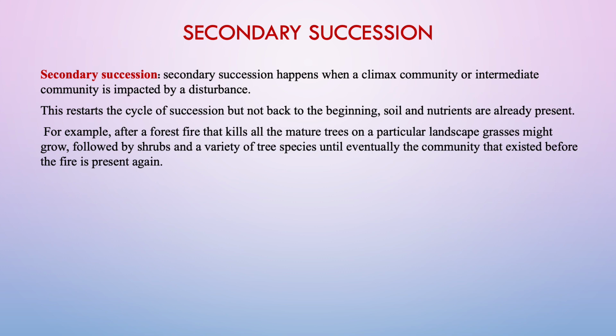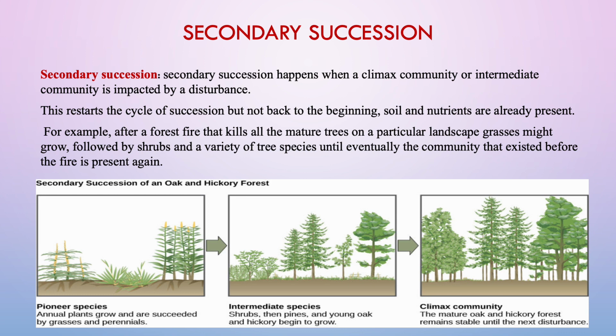For example, after a forest fire that kills all the mature trees on a particular landscape, grasses might grow, followed by shrubs and a variety of tree species, until eventually the community that existed before the fire is present again, as we can see in this diagrammatic representation, where the pioneer species are followed by the intermediate species and finally the climax community.